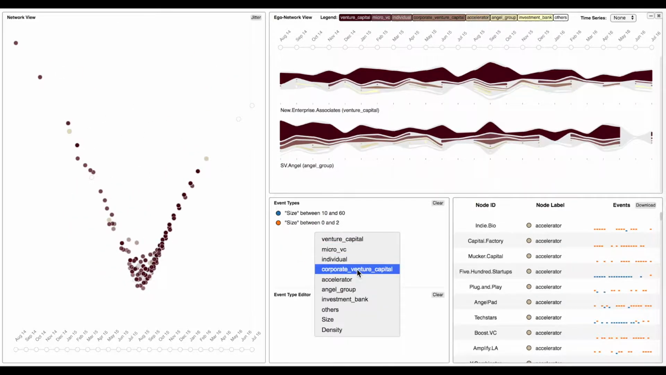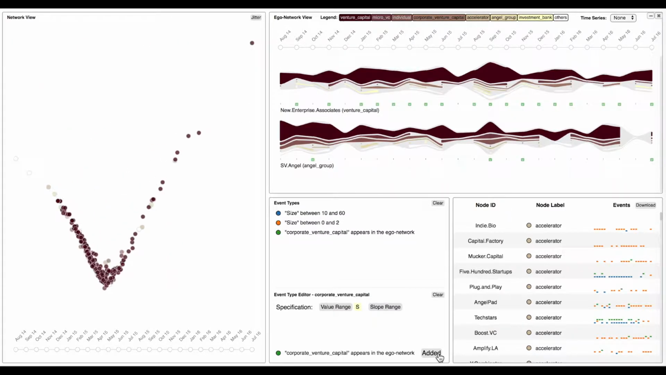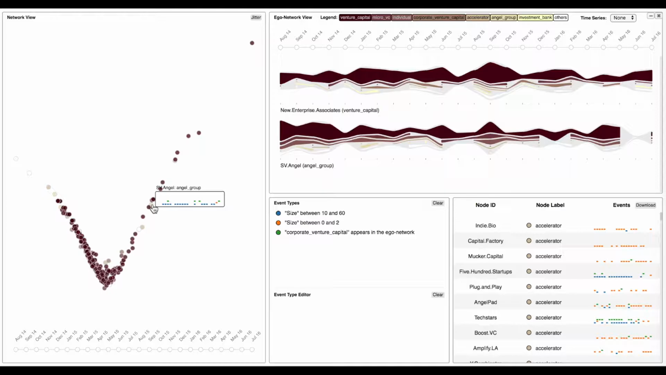Next, we add the event type: Corporate venture capital appears in the Ego network. This time, SV Angel moves closer to the other investors, while New Enterprise Associates moves further away from the other investors. This is because, like most investors, SV Angel does not co-invest a lot with corporate venture capitals, and unlike most investors, New Enterprise Associates co-invests frequently with corporate venture capitals. We can see that SV Angel has fewer green pixels, but New Enterprise Associates has many green pixels.